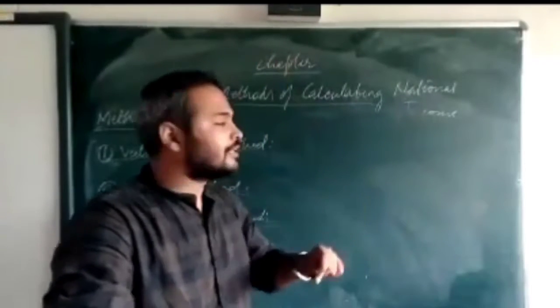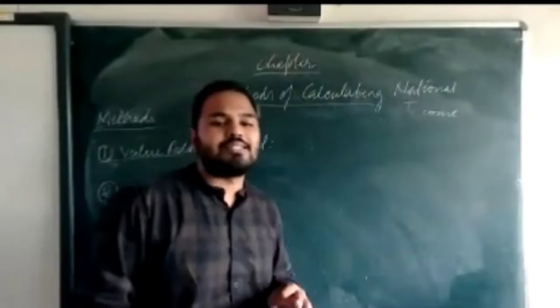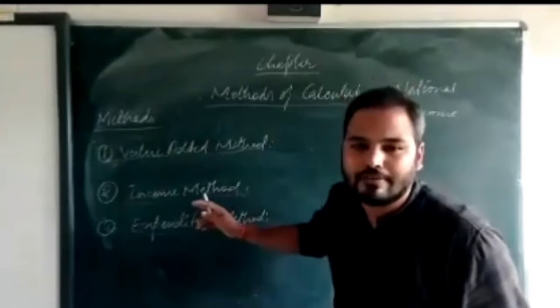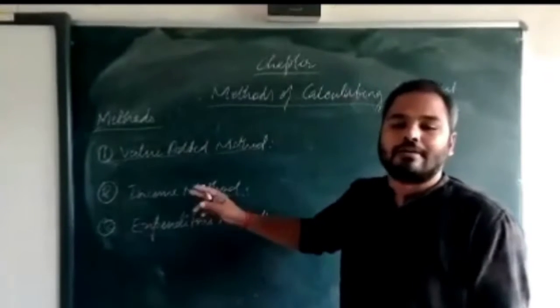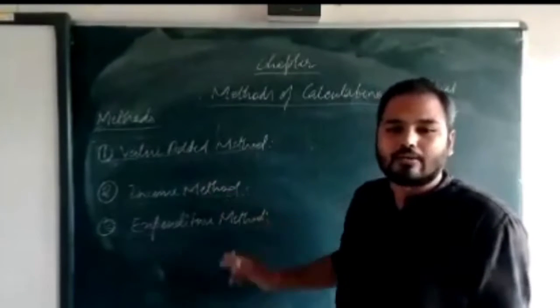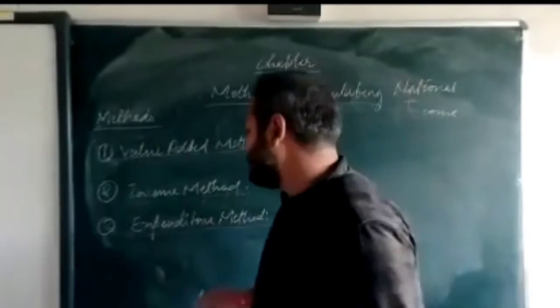Then in your income method, it means how much a person has done factor services, and in return of that, how much factor payment he has got, or how much factor income he has earned. On that basis, we are going to calculate the national income in this second method, that is your income method. And the third one is